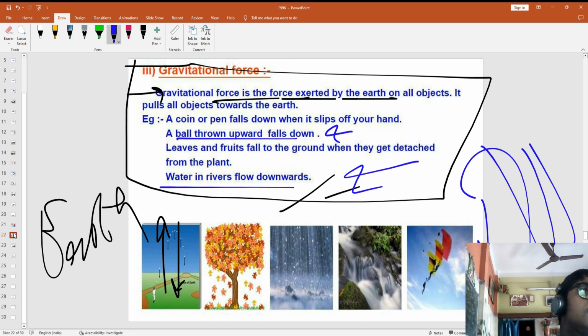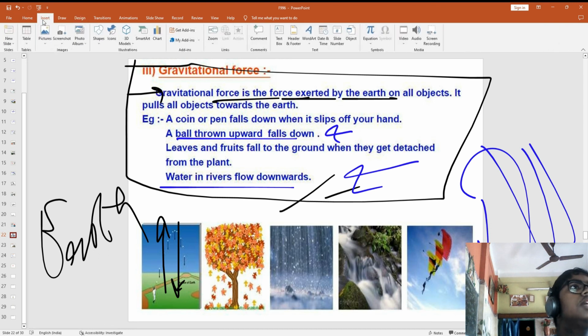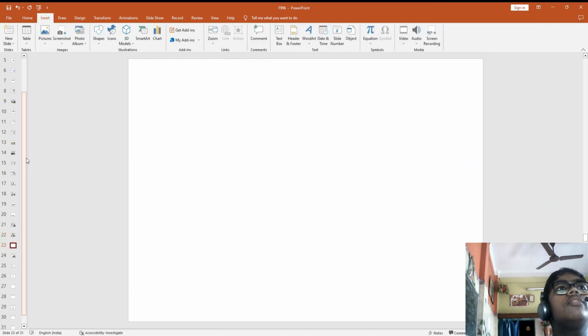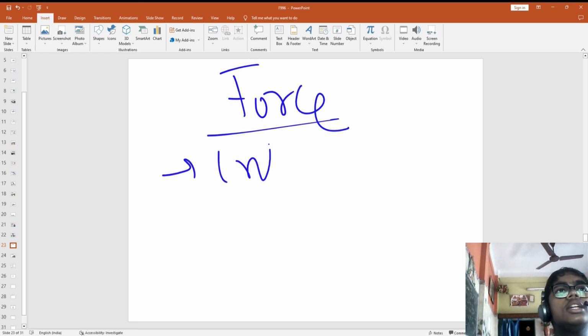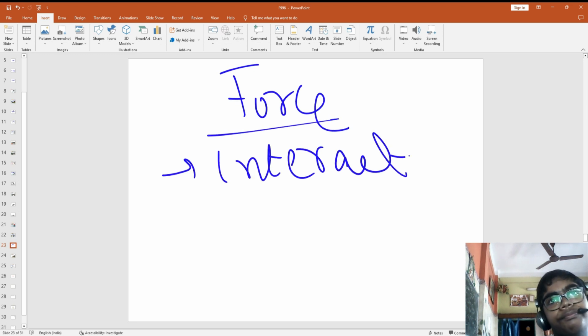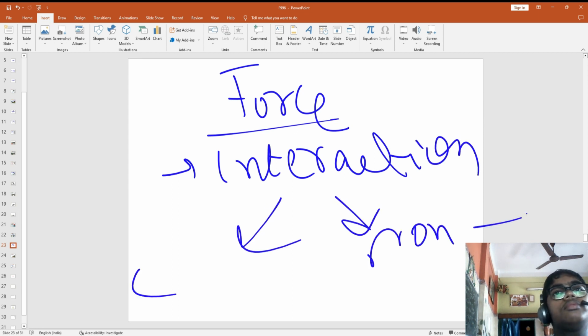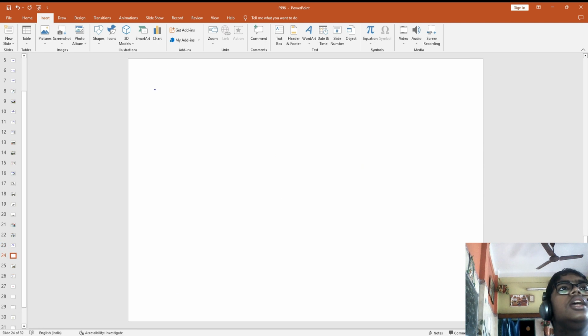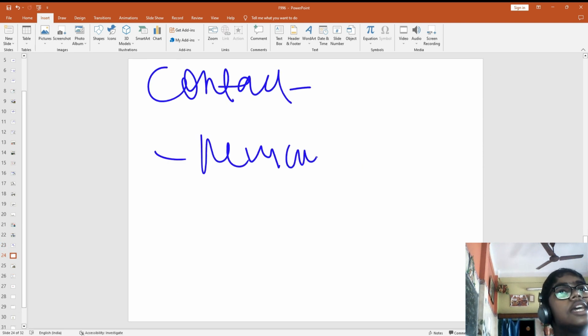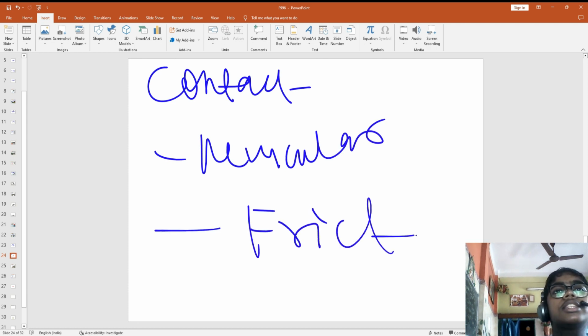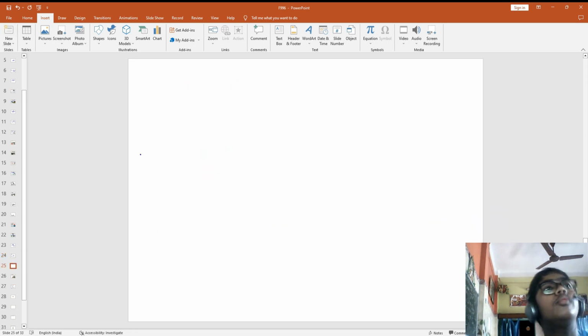Okay. So just tell me what we have learned. We have learned force is a push or pull. Forces are due to interaction. Force can be of two types: contact and non-contact. In contact force, we have the muscular force exerted by muscles, and frictional force, that is the force opposing the motion.